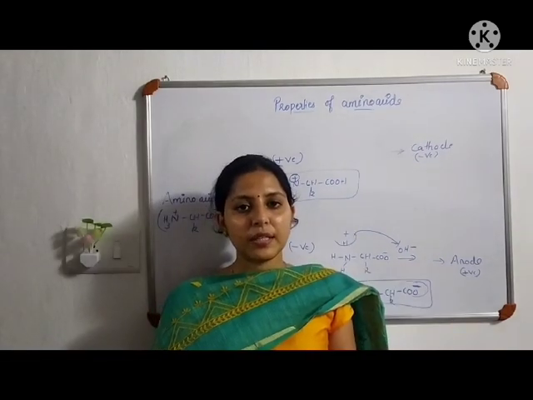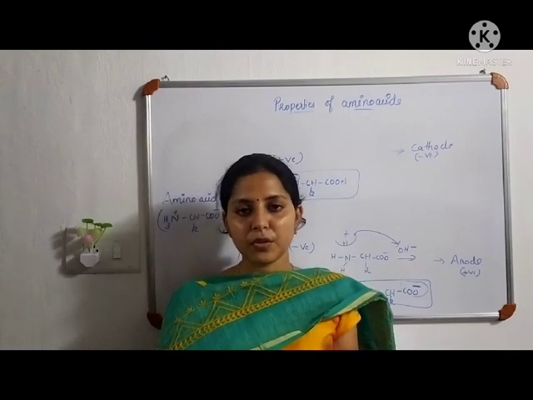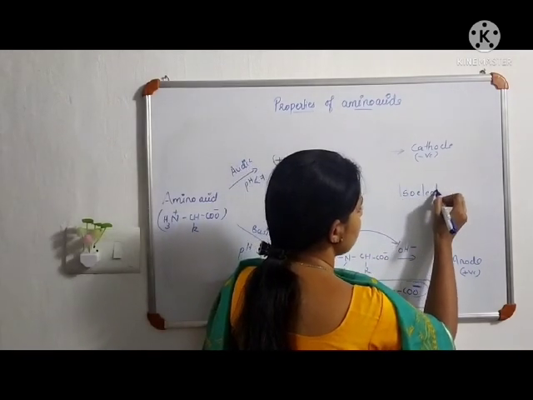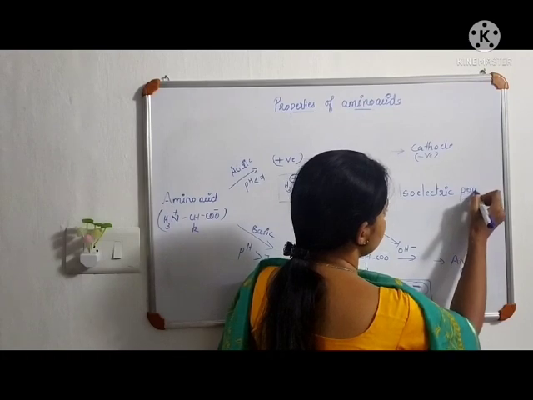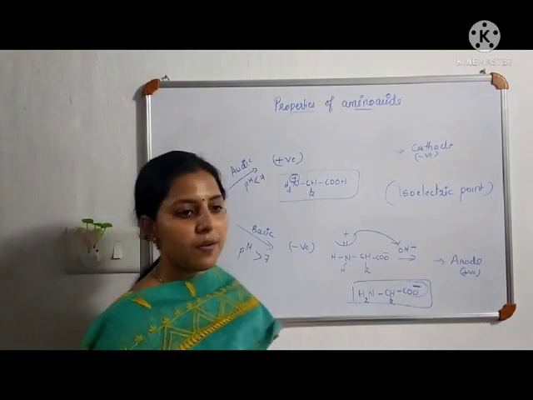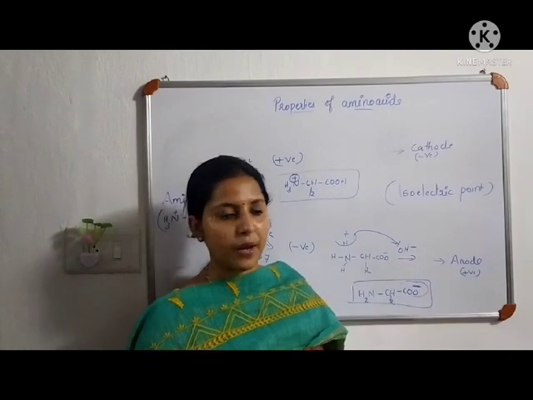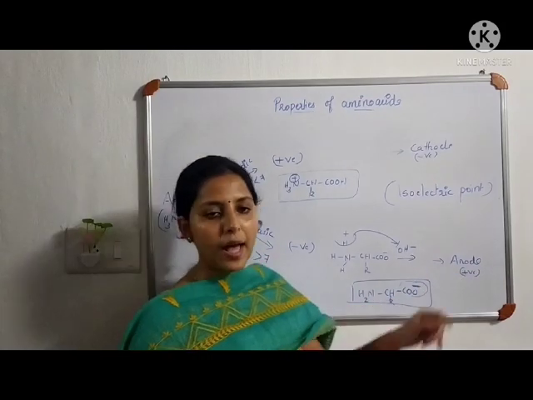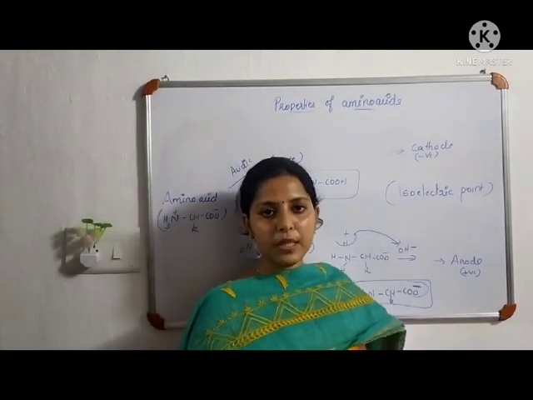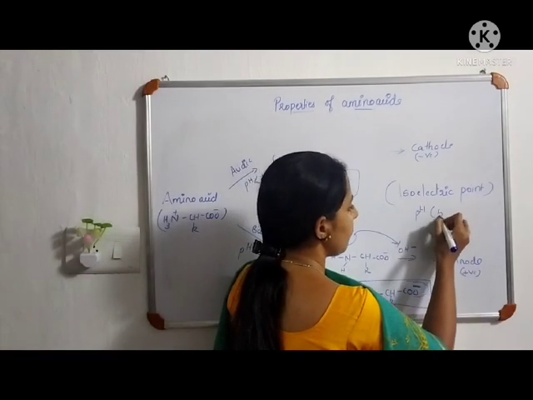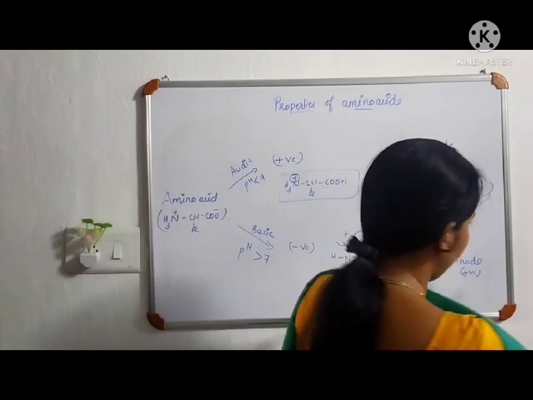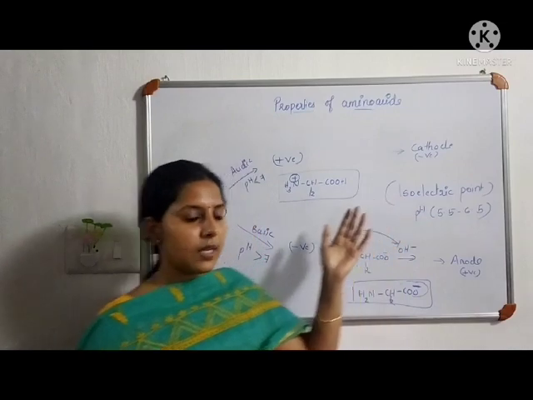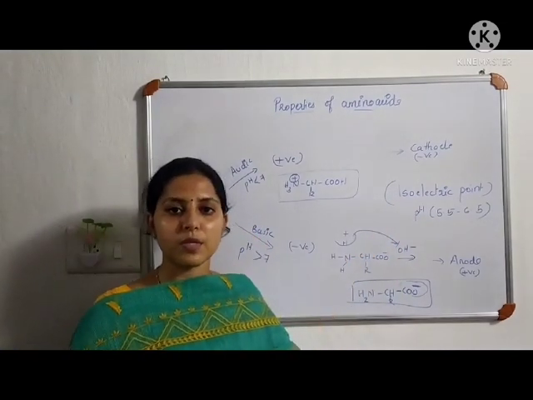The pH at which the amino acid moves neither to the cathode nor to the anode is called the isoelectric point. The pH at which amino acids move neither to the cathode nor to the anode. If the pH is less than 7, it moves to the cathode. If pH is greater than 7, it moves to the anode. So the isoelectric point is at a pH between 5.5 to 6 point something, 6.5. So this is the pH range of the isoelectric point. At this pH range, amino acid exists as Zwitter ions, which are neither positive nor negative.